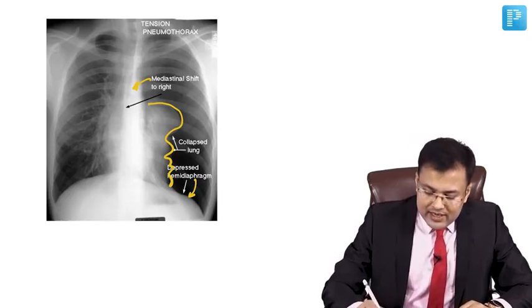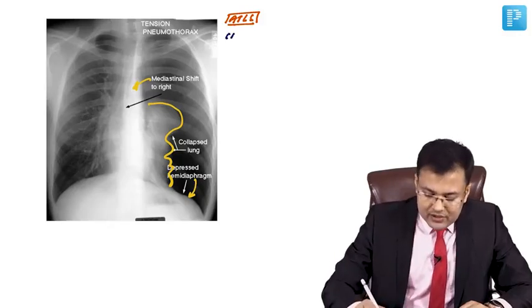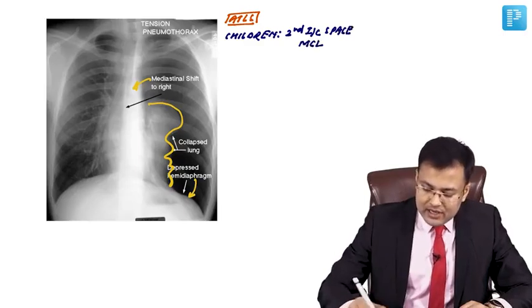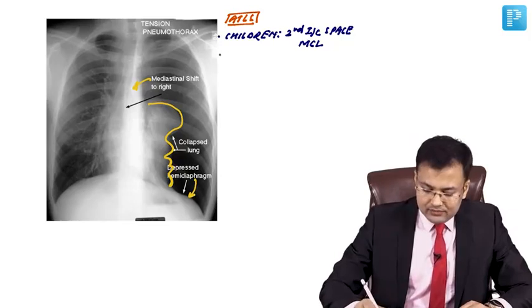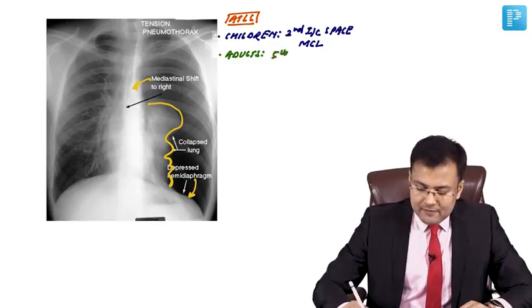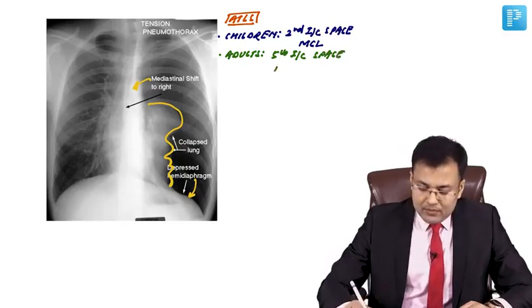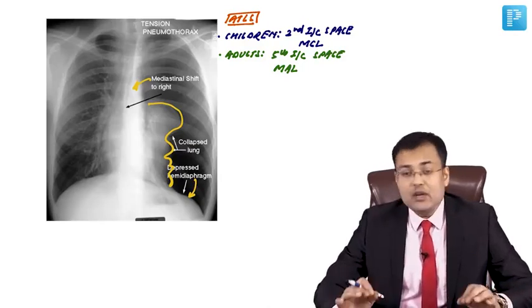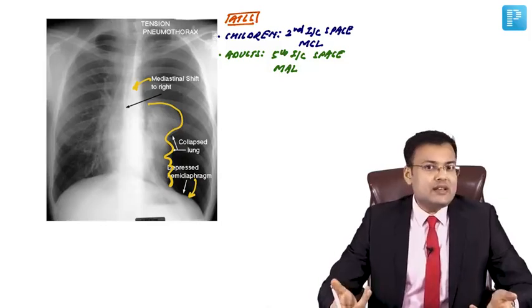So according to ATLS update, where to insert the wide bore needle in children, we have to insert the wide bore needle in second intercostal space. Where exactly? In the mid-clavicular line. Okay. And what about adults? According to ATLS updates, in adults, it should be inserted in fifth intercostal space slightly anterior to mid-axillary line, and generally it is anterior axillary line. It's slightly anterior to mid-axillary line, that is almost anterior axillary line.